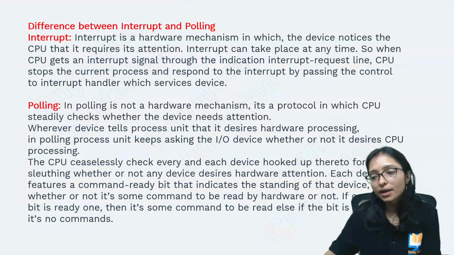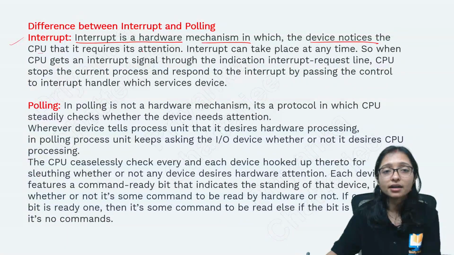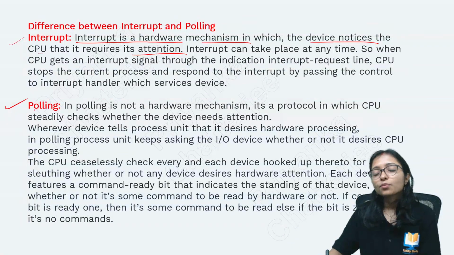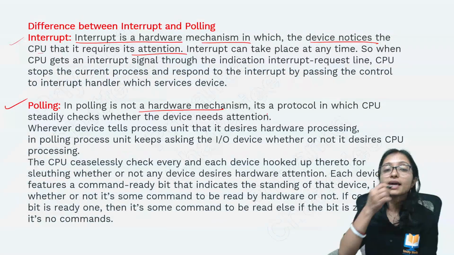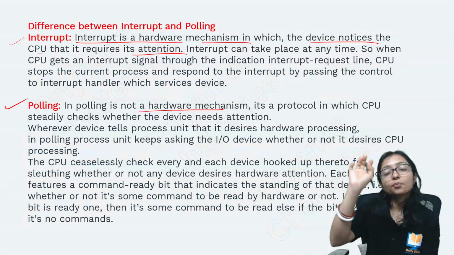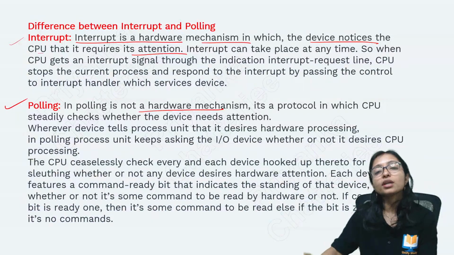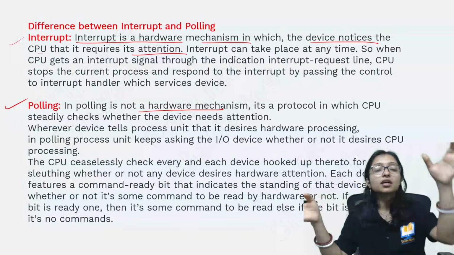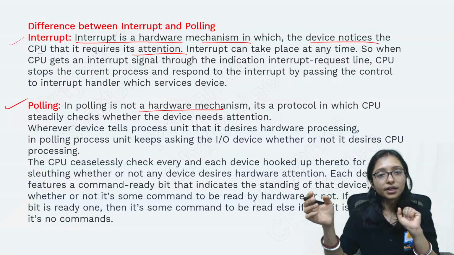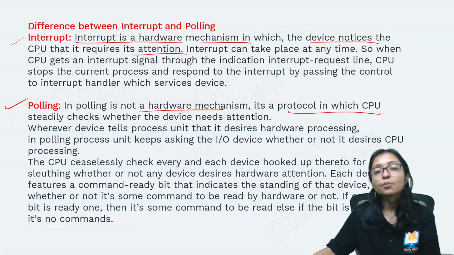What is this? Here you can see one by one. Interrupt, you already learned. Interrupt means a hardware mechanism where a device notifies that yes, there is an interrupt, everyone knows. What is polling? Polling is not a hardware mechanism. It is a software mechanism. Like we all know, with a printer there is polling. Whenever you are giving many print operations, then it creates a print pool.